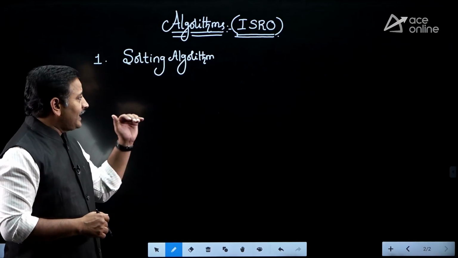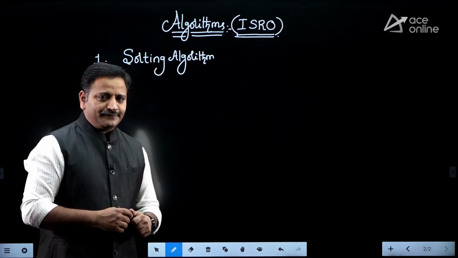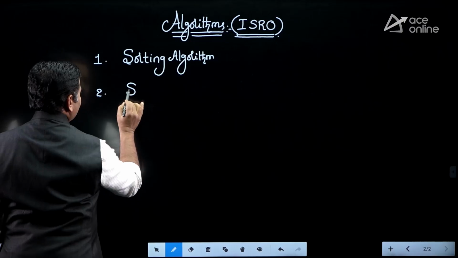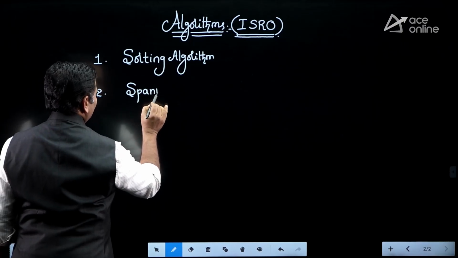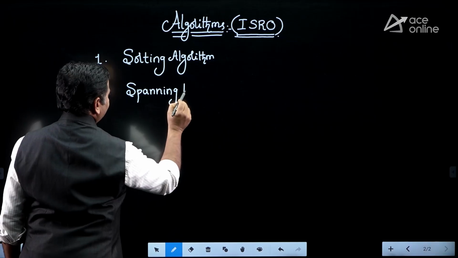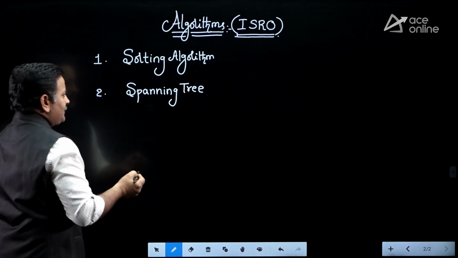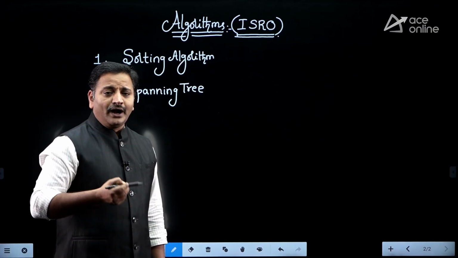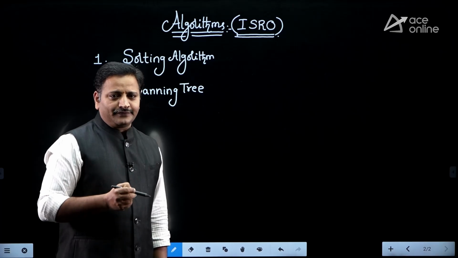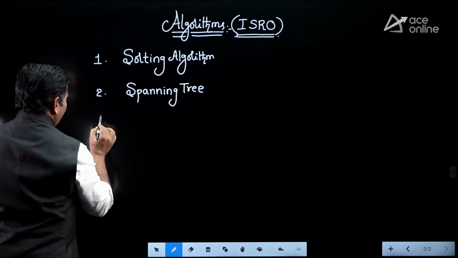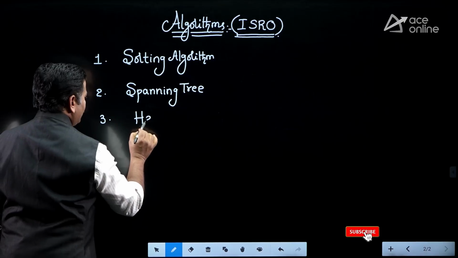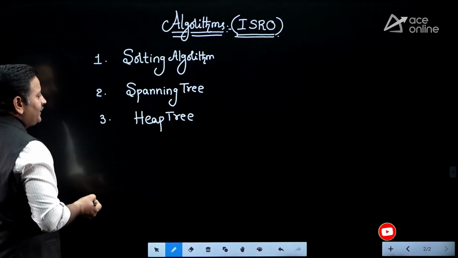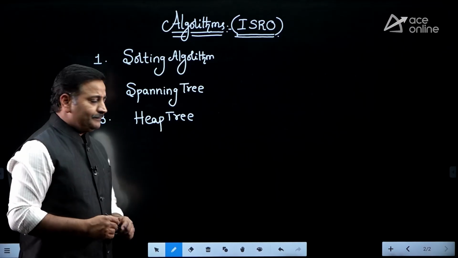Let me mention the topics which are high priority from the ISRO examination point of view. The first one is sorting algorithms and the second one is spanning tree. In the spanning tree we have to discuss Prim's algorithm and Kruskal's algorithm, and also need to understand how to draw the number of possible spanning trees for the given graph. Okay. And the third topic we need to focus on is the heap tree concept. It is also a highest priority topic where they are frequently asking questions in this exam, friends.